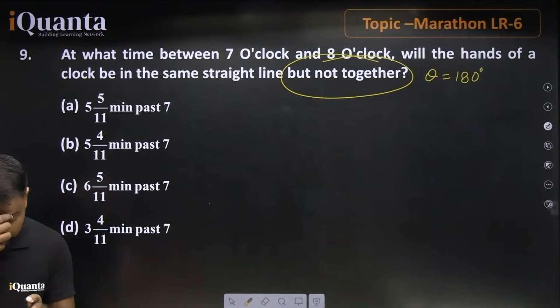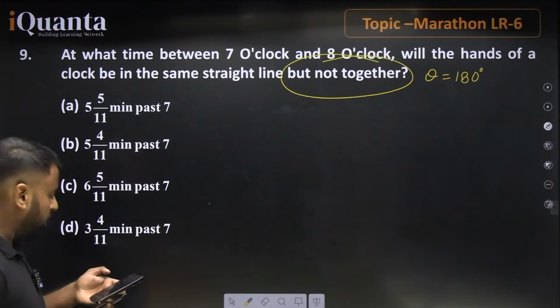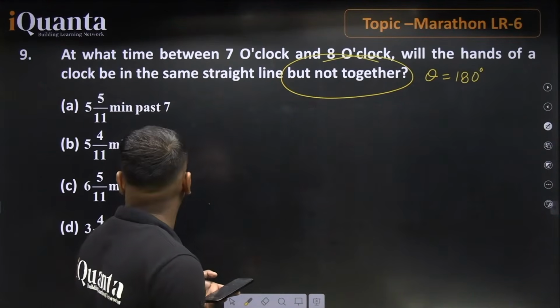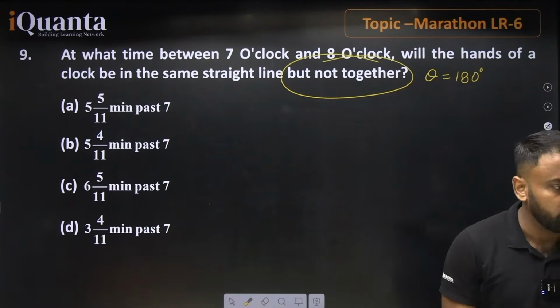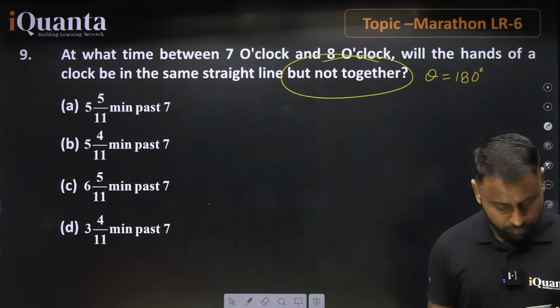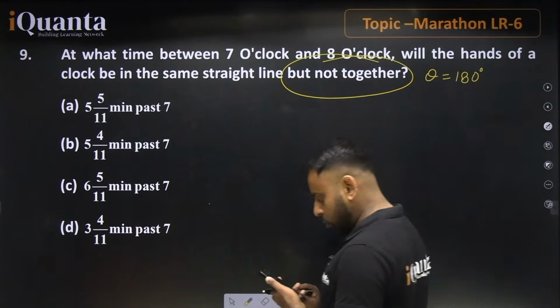A. All right, A is the correct one, 5 whole 5 by 11 for this. Anybody? Just let me know. Okay, I'm going with the solution.